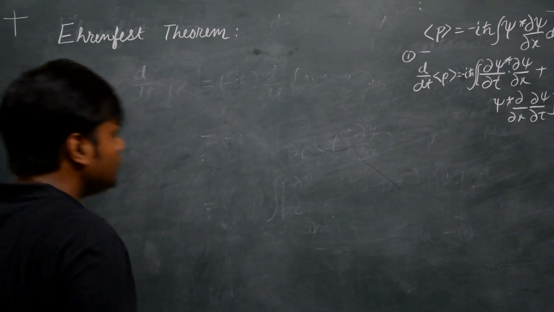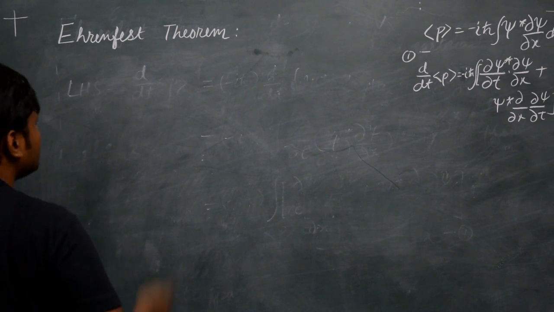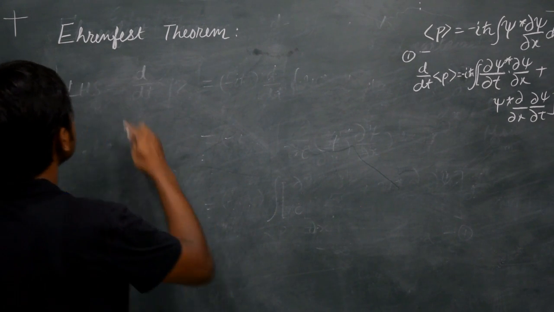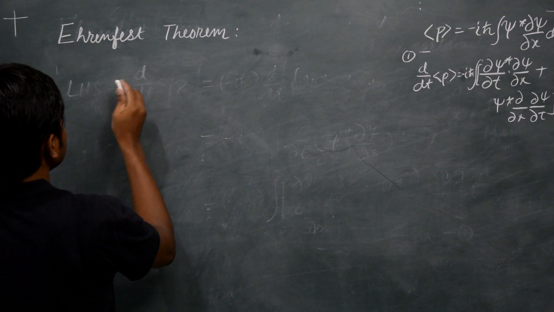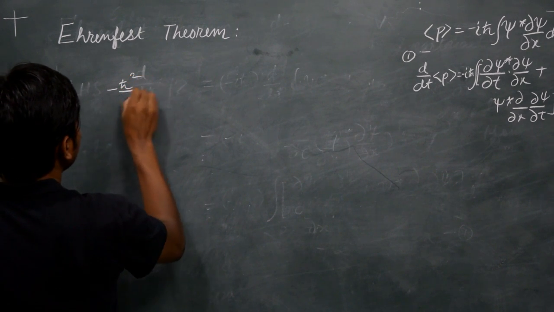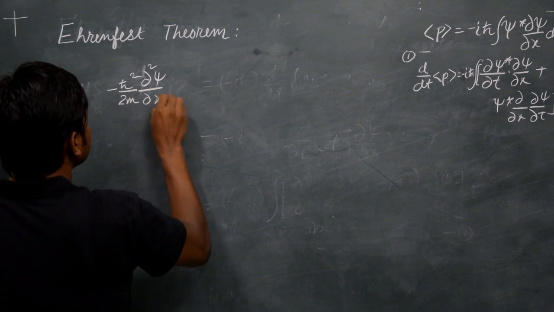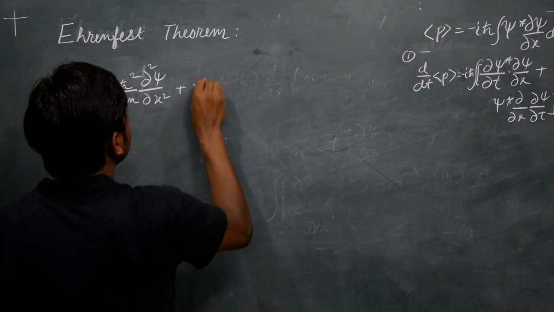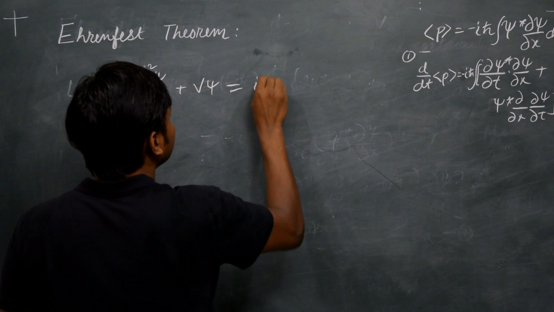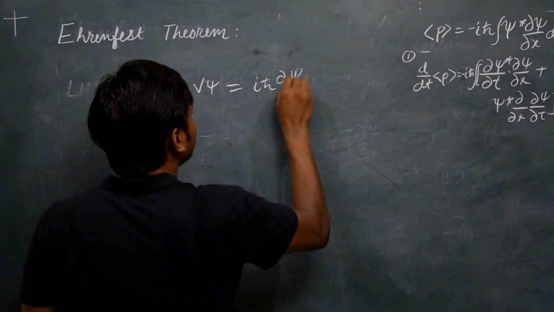Now let's go back to the Schrodinger's equation. So Schrodinger's equation, the time dependent Schrodinger's equation is given as minus h cross square by 2m del square psi by del x square plus V psi is equal to i h cross del psi by del t.